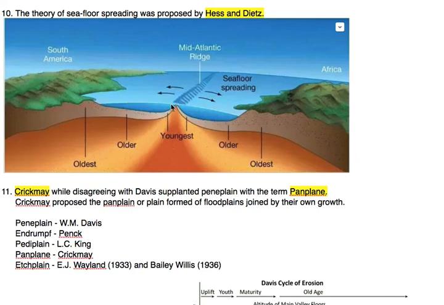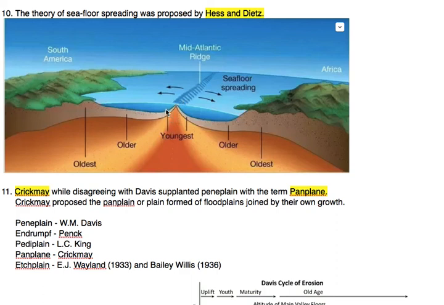And in exams sometimes it comes like which part is older, oldest and youngest. The portion near the mid-Atlantic ridge is youngest because the volcanic eruptions erupted from this part, so that will be the youngest.